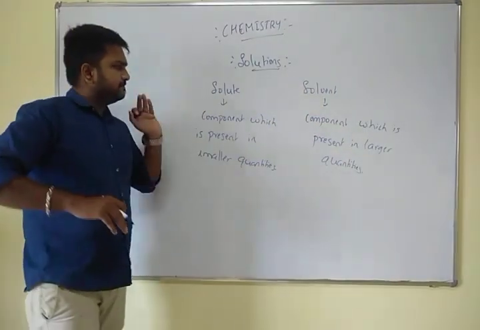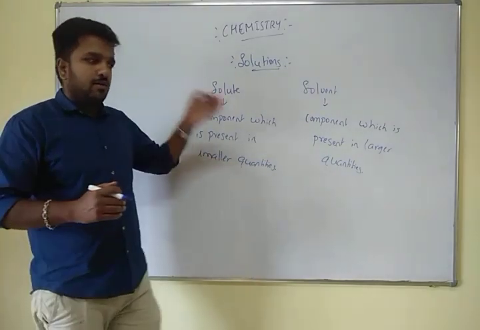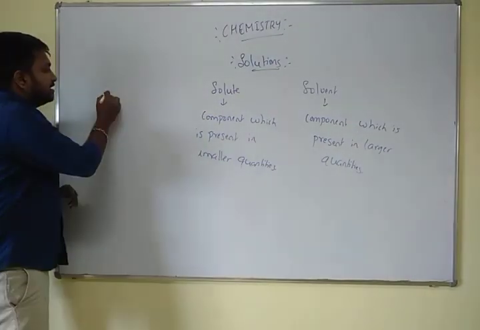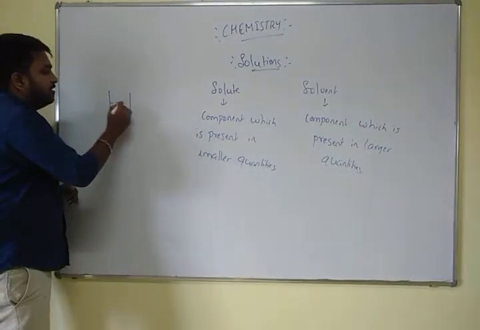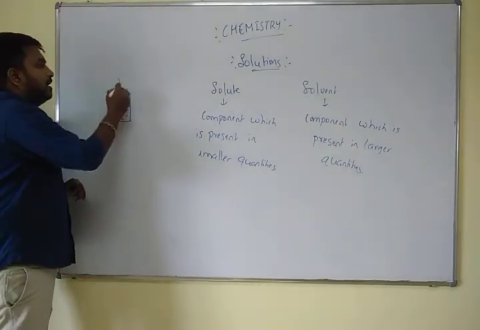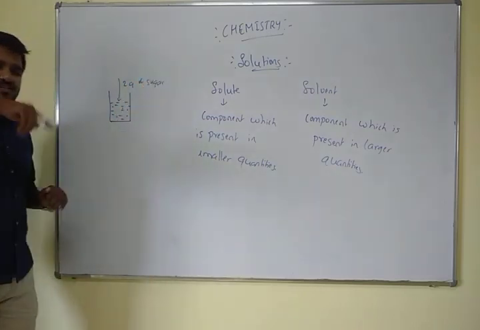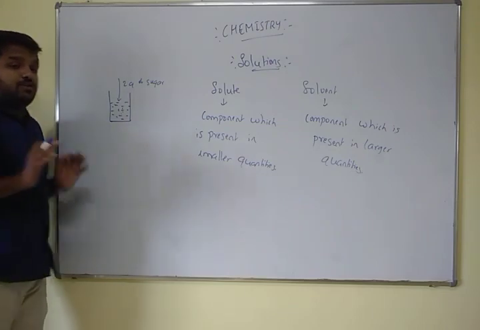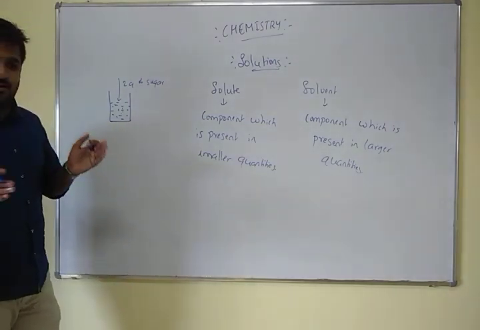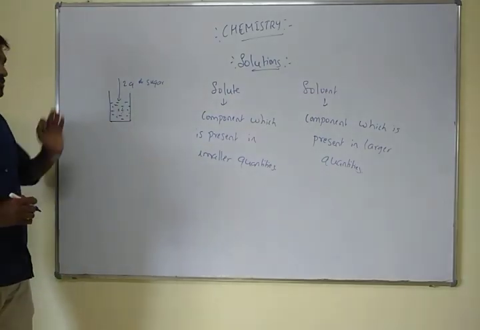To be very simple, the component which is lesser in quantity is the solute, and the component which is higher or larger in quantity is the solvent. For example, if you take 1 liter of water and add around 2 grams of sugar or salt, and mix it well, it forms a uniform solution. That means you cannot separate the sugar and the water. It will be a complete mixture. So this type we call a complete sugar solution.